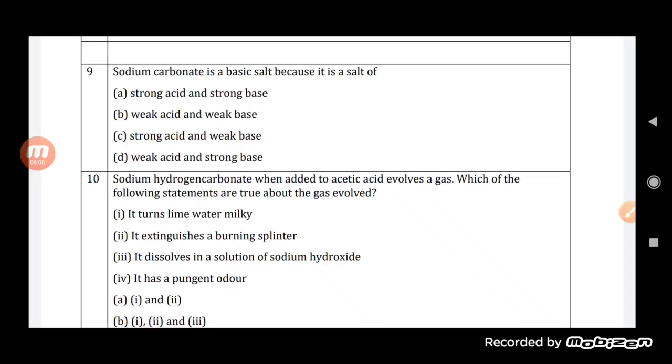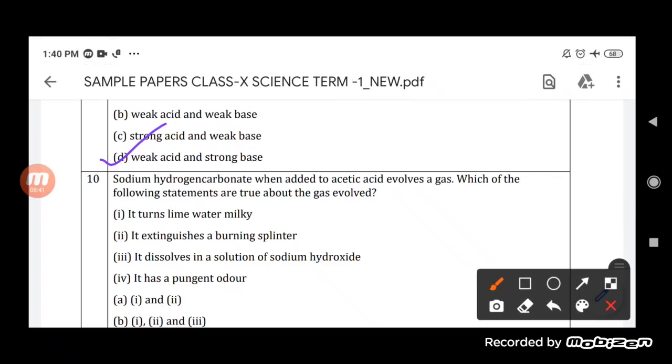A basic salt means a strong base reacts with a weak acid. That will be a basic salt. And a neutral one, when a strong acid reacts with a strong base, then there is a formation of a neutral salt. So we can say here that sodium carbonate is a basic salt because it is a salt of a strong base and a weak acid. So out of the 4, you will find that D is the correct answer, in which a strong base is used with a weak acid. This will be the answer.